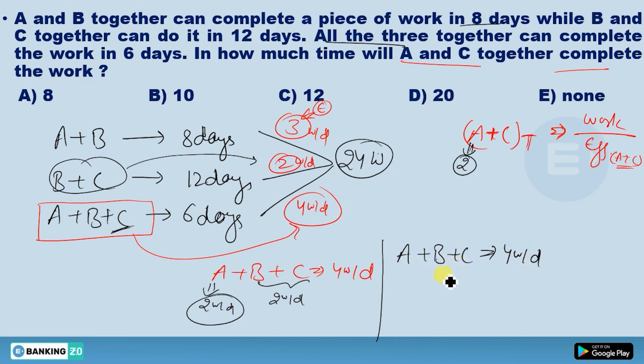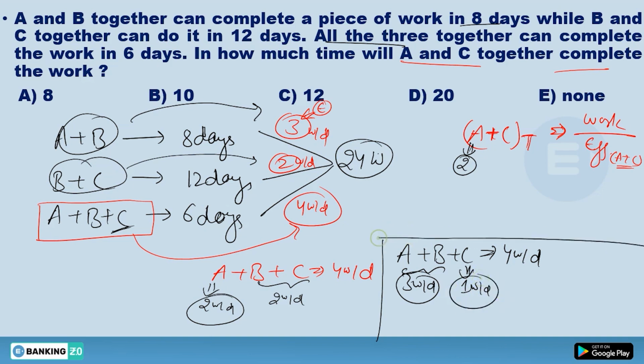You can see, if you want to calculate the efficiency of C, you need to know the efficiency of A and B. And what is the efficiency of A and B? You can clearly see this one is 3 work per day. So what should be the efficiency of C? That is 1 work per day.